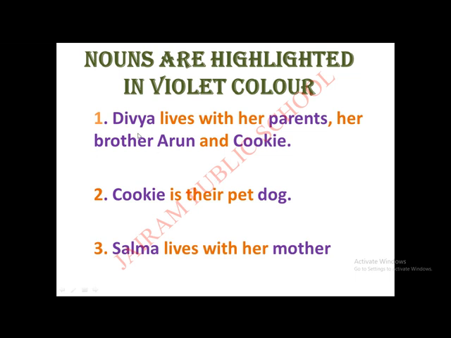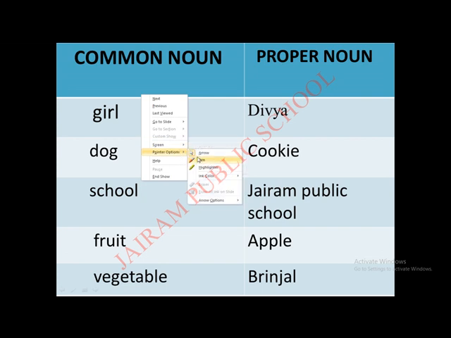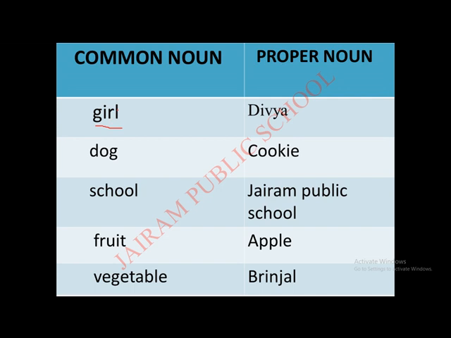The nouns that start with a capital letter are called proper nouns. And the other common names are common nouns. Okay, children? See, I have separated common noun and proper noun. Wait, I'll point it out. See, this is a girl. Just we are calling her a girl, but the girl's name is Divya. What is the girl's name? Divya. And it starts with capital D.